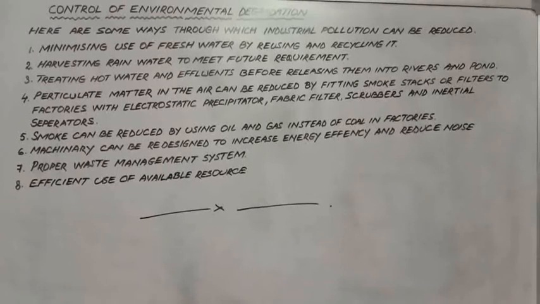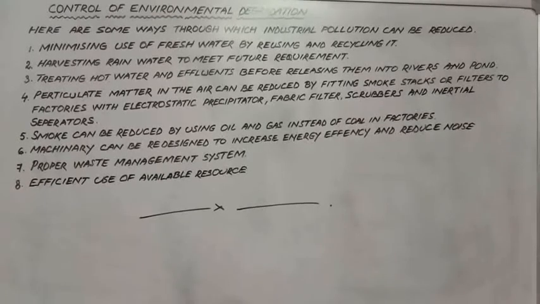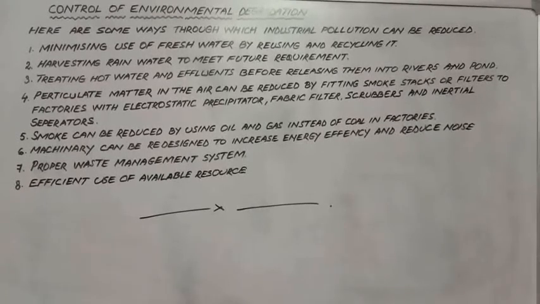Number one is minimizing the use of fresh water by reusing and recycling it. We know industries use fresh water in their day-to-day work, and this has to be stopped.